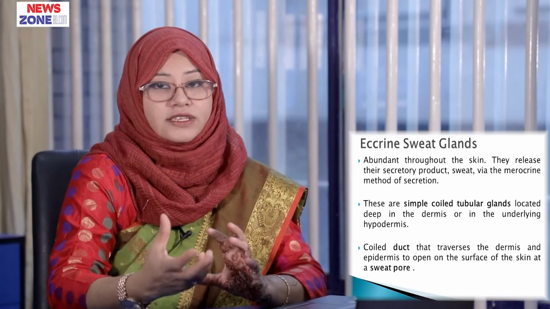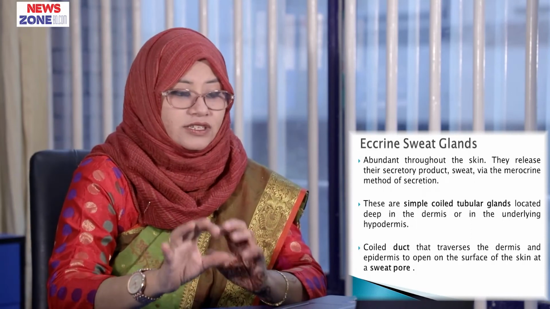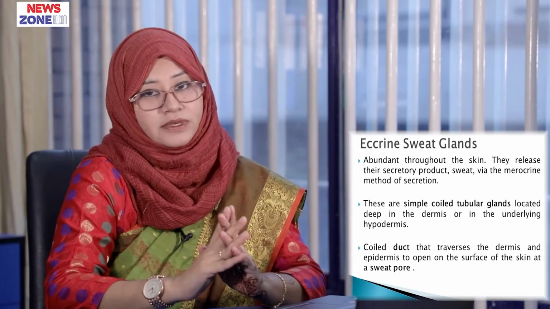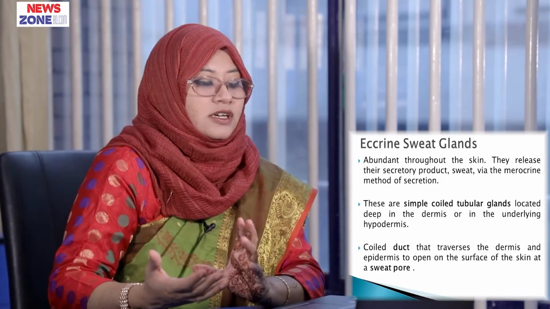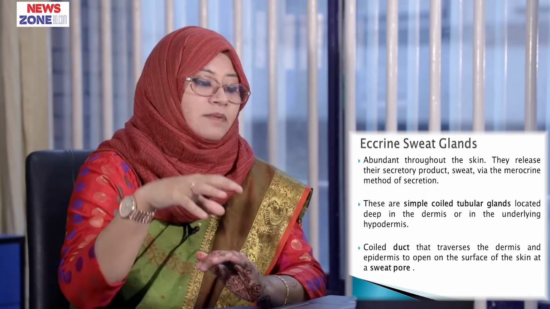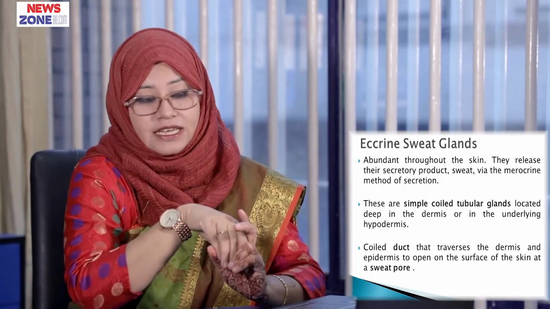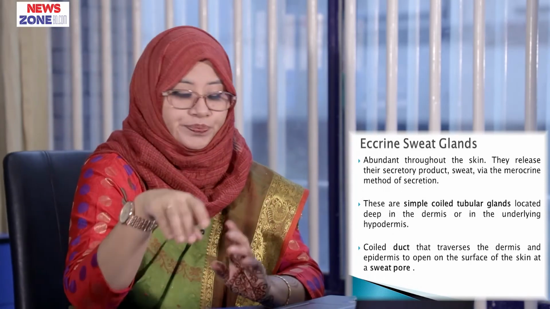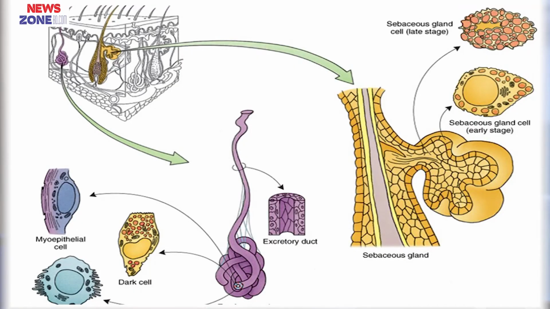These are simple coiled tubular glands located deep in the dermis and in the underlying hypodermis. A coiled duct traverses the dermis and epidermis to open on the surface of the skin at a sweat pore. In this figure, this is a sweat gland, this is excretory duct and this is the sebaceous gland. Now, apocrine sweat glands are found only in the axilla, areola of the nipple and anal region.